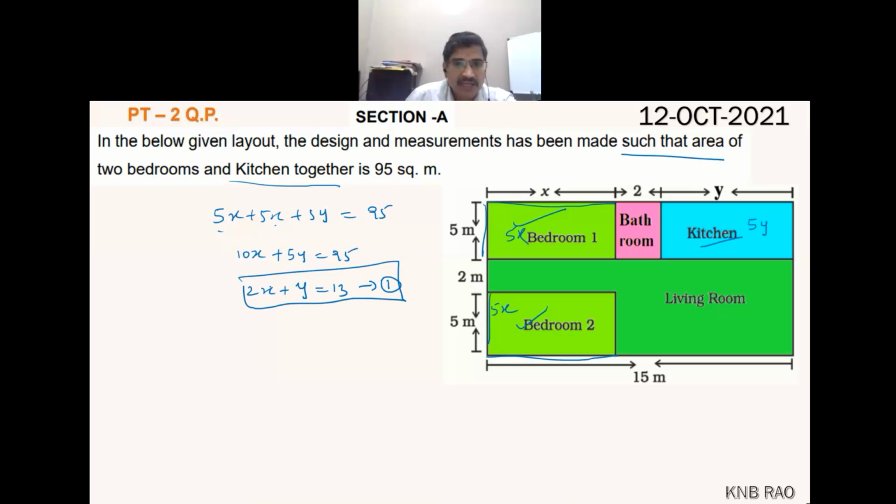Do you have any doubt? 10x plus 5y, if you take 5 common out, it becomes 2x plus y equals 95 upon 5. The 5 which is multiplying, if it goes to the other side, it does division. That's how it comes 19, not 13, it is 19. So 2x plus y equals 19 is equation 1.